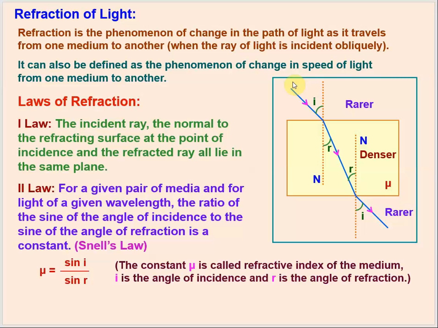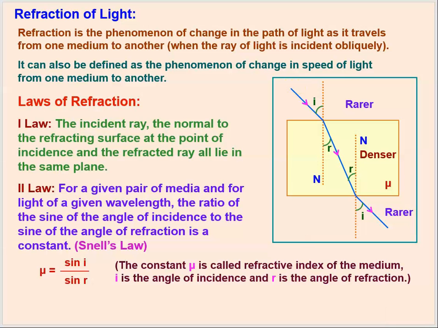Even if the path of the light is not changed, which is not possible if light is incident obliquely, there is still refraction of the light.